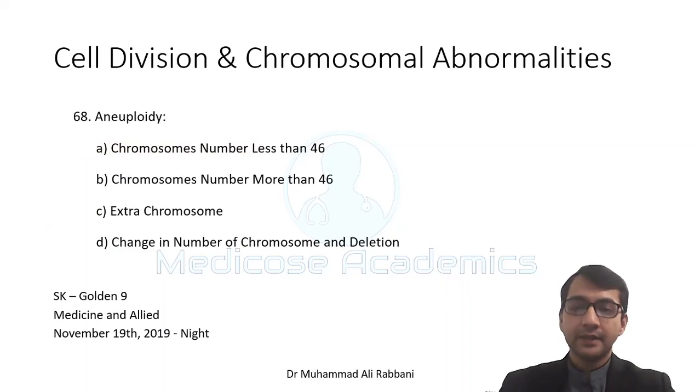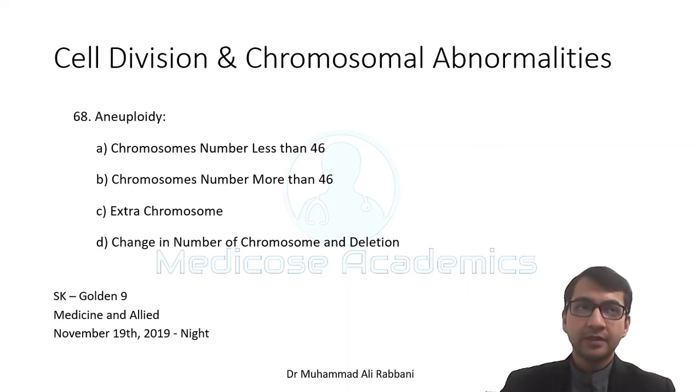Aneuploidy. Yes, you should be very familiar with the concept of euploidy and aneuploidy. What is the haploid number of chromosome in humans? It is 23. When it is diploid, it becomes 46. 46 is the number of chromosome in a somatic cell of human being. Whenever the number of chromosome is in the multiple of n, in the multiple of haploid number, so haploid number, diploid number, triploid number, tetraploid number, pentaploid number, and so on, this is known as euploidy.